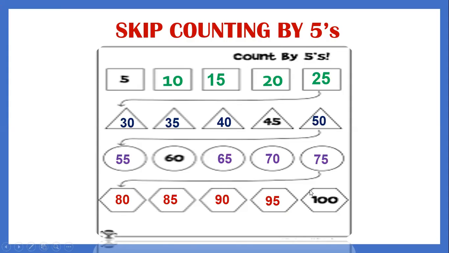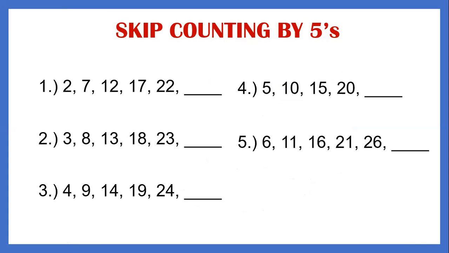Class, this is keep counting by 5 until 100. Let's do it one more time, everybody. 5, 10, 15, 20, 25, 30, 35, 40, 45, 50, 55, 60, 65, 70, 75, 80, 85, 90, 95, 100. Okay, great job.